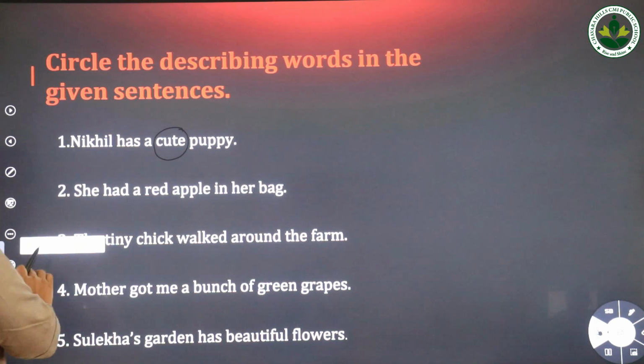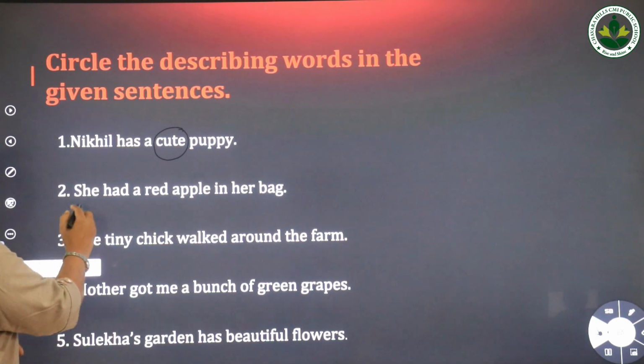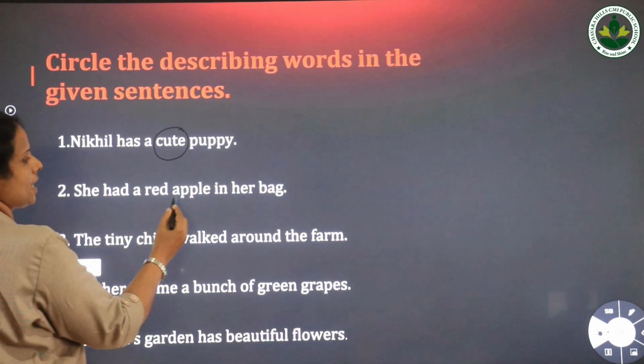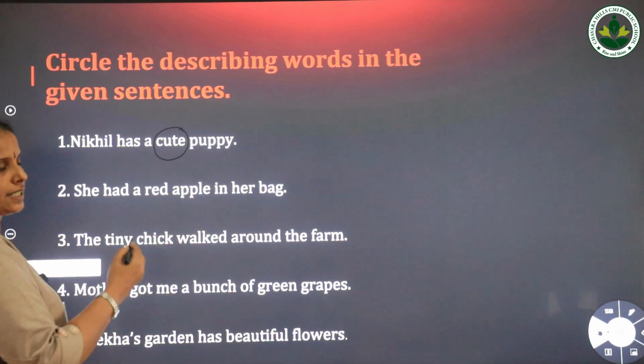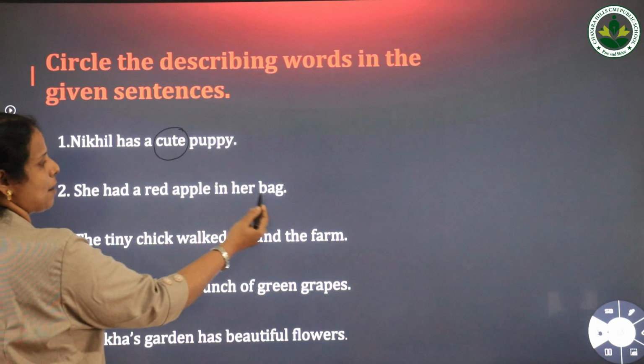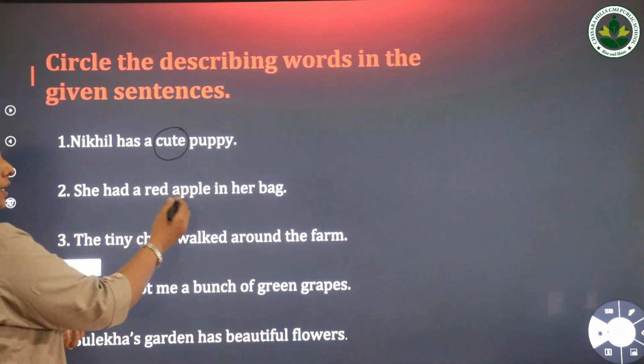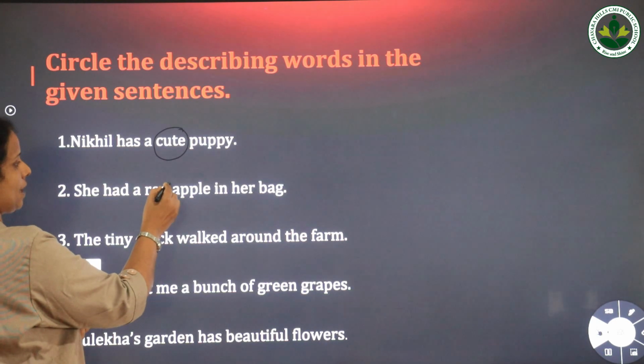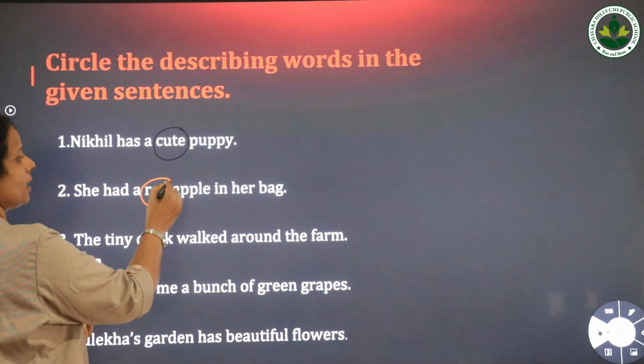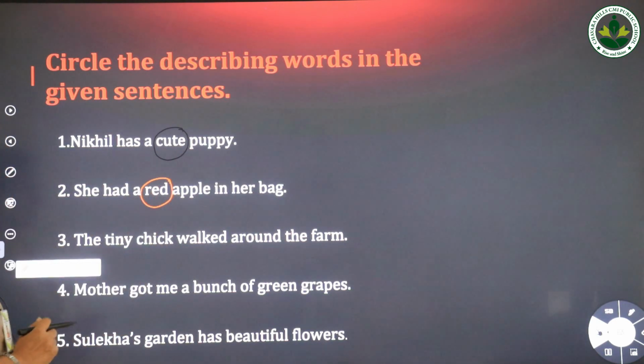Then see the next sentence. She had a red apple in her bag. What is the color of the apple? Red. So here the naming word apple is described as red. So here red is the describing word.